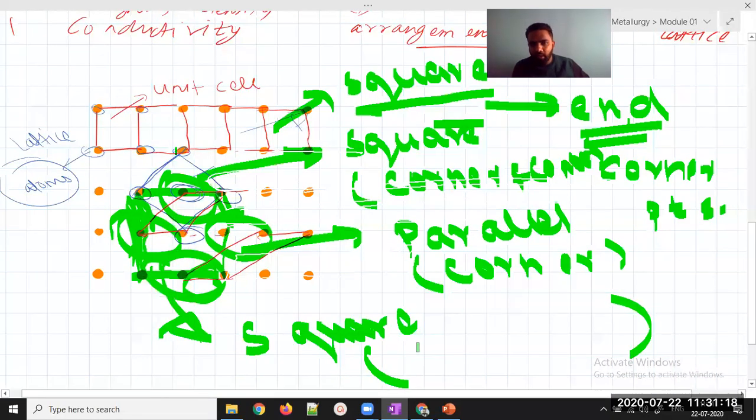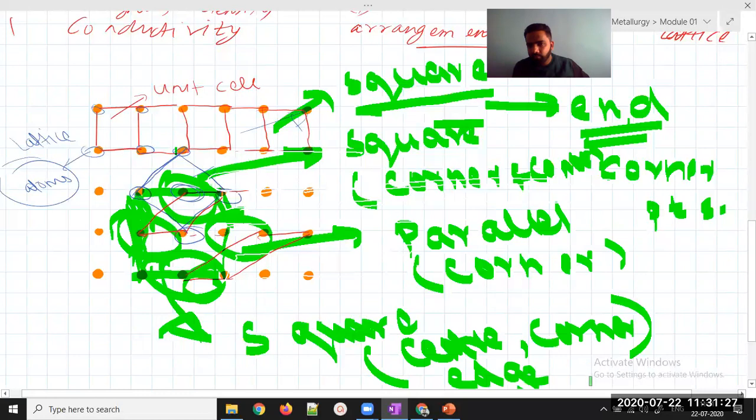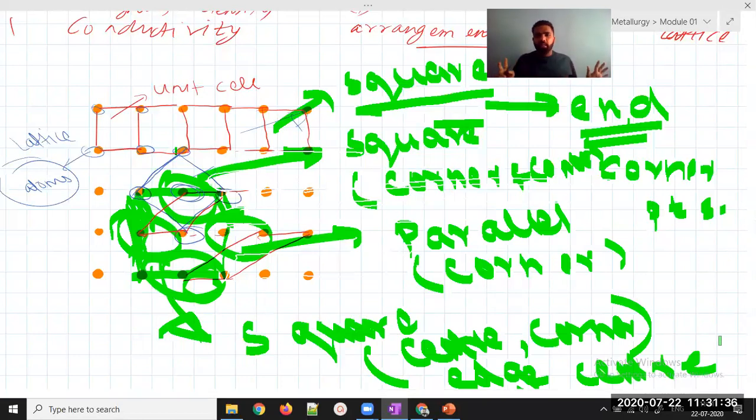So you have it in the center, at the corner, and you even have it at the edge center. I hope you're getting it. So the first thing that you got is that these are non-unique in nature. Non-unique means the shapes are not common for the lattice.